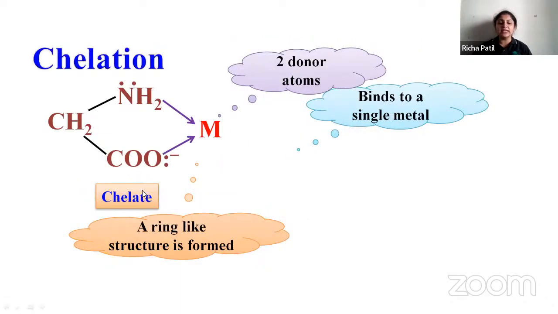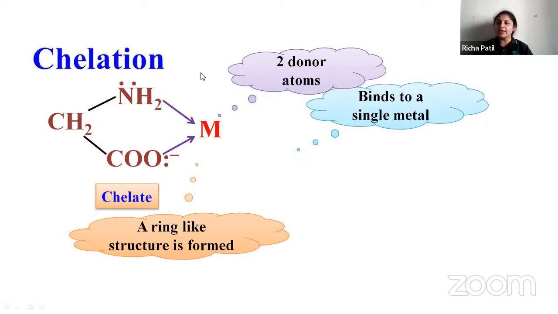So what do you mean by chelation? Chelation is nothing but when you have a bidentate or a polydentate ligand. What do you mean by bidentate, monodentate? There are different types of ligands: monodentate, bidentate, polydentate. What do you mean by monodentate? There is only one atom, one atom will get attached to the central atom.